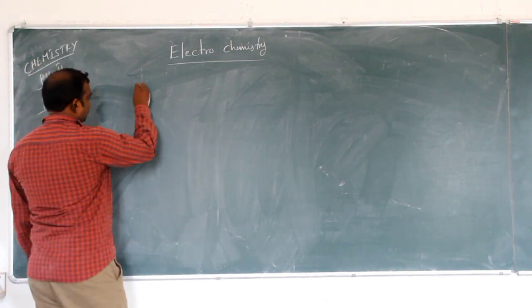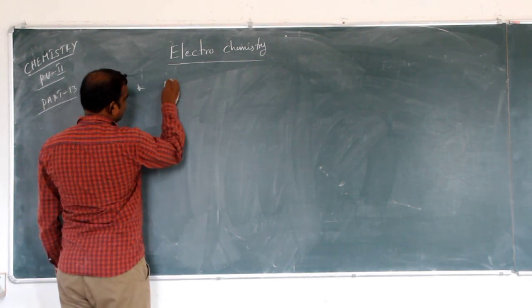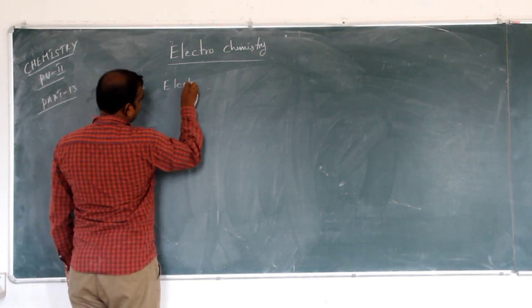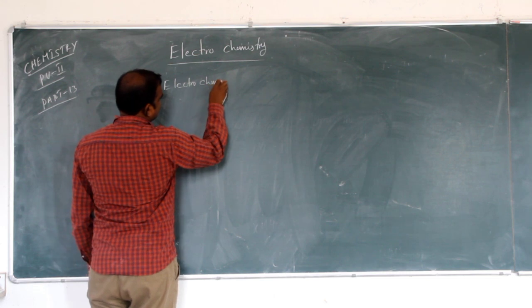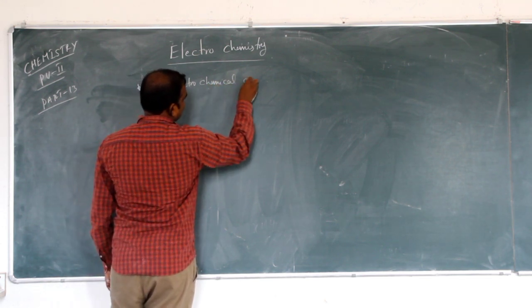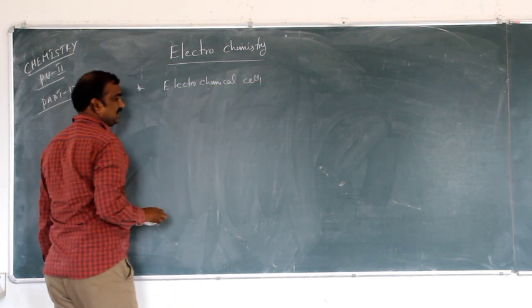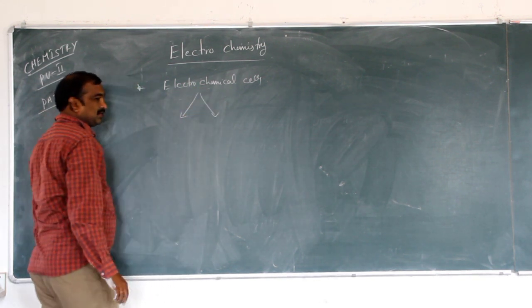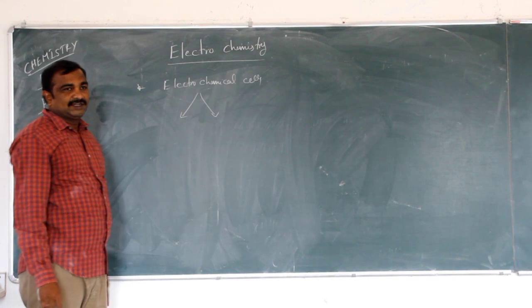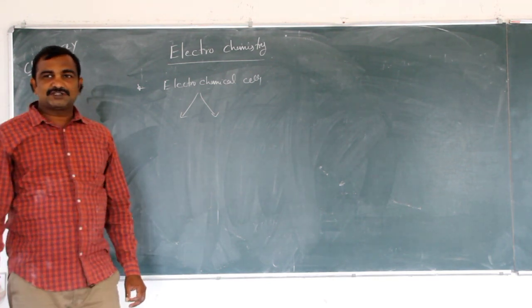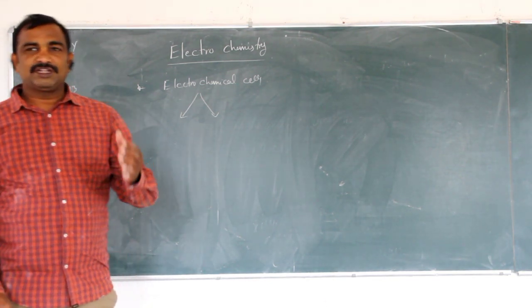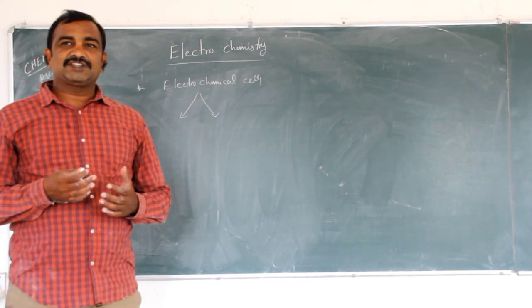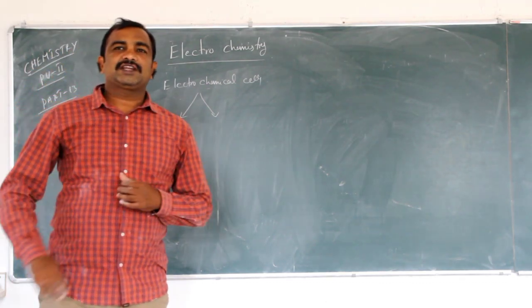What are electrochemical cells? And how many types are there? Electrochemical cells are cells which convert electrical energy to chemical energy, and also vice versa, that means chemical energy to electrical energy.